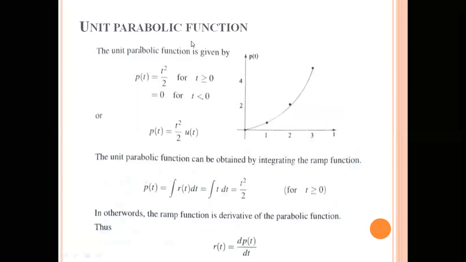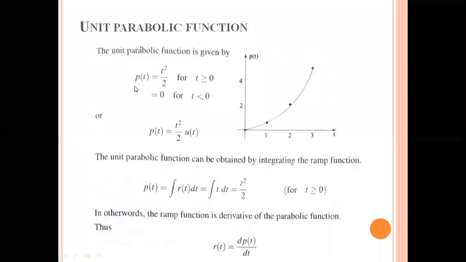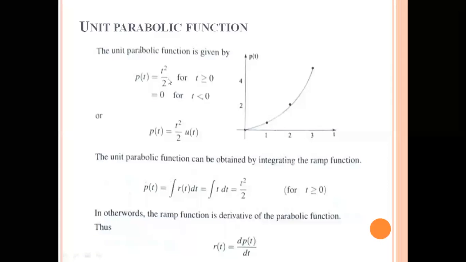Now you will have one more function, that is the unit parabolic function. So this is the mathematical representation: p of t is equal to t square by 2, a parabola.